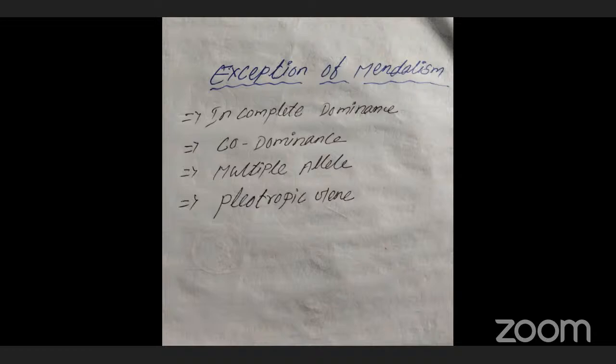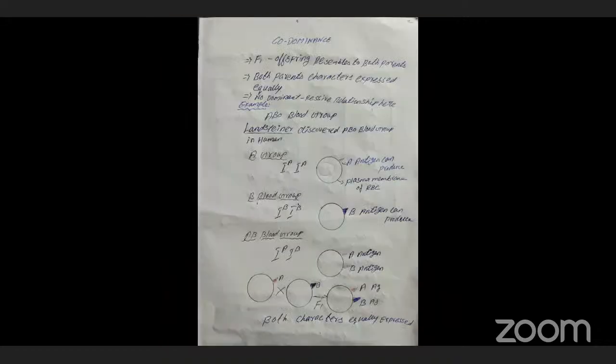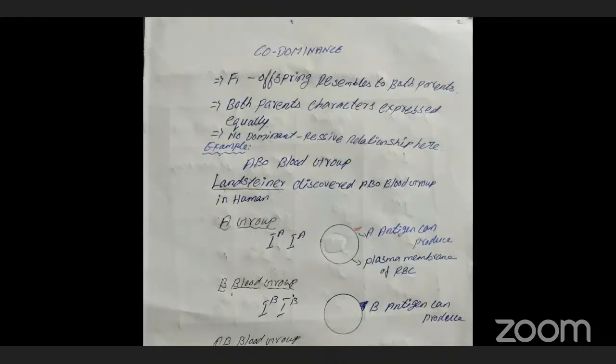So what are the exception cases? There are four exception cases. The first one is incomplete dominance, the second is co-dominance, the third is multiple alleles, and the fourth is pleiotropic genes. The first one, incomplete dominance, we discussed yesterday: a new, mixed character is formed. That is called incomplete dominance. The second one is co-dominance.